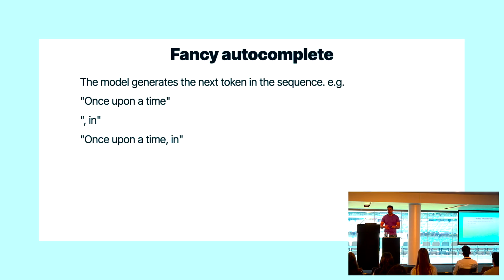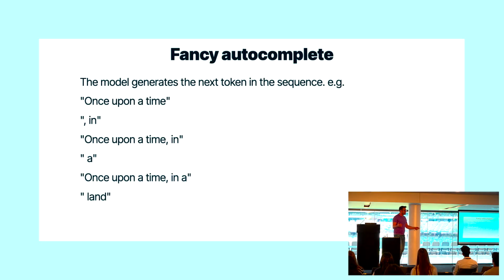And so if you give it this phrase once upon a time, it will probably predict that maybe the next thing is in. And then what you do then, actually this happens within the model, you pass the entire string back into it and predict the next token again. So we get once upon a time in, once upon a time in our land. And every time we pass the entire string back through it and get one extra token out until it gets to some kind of ending state where it either believes it's answered the question or has run out of tokens that it's allowed to give you.